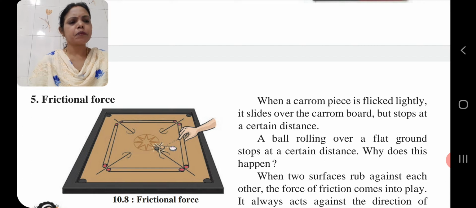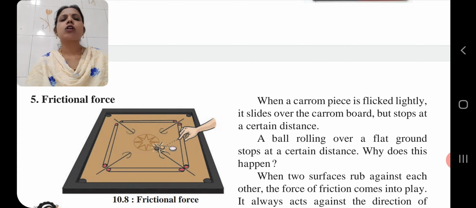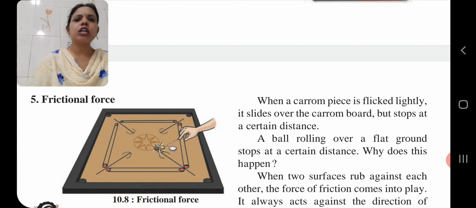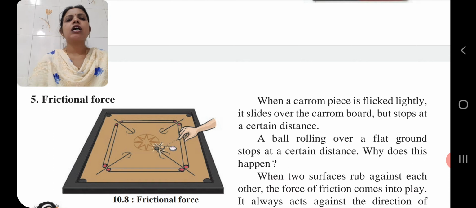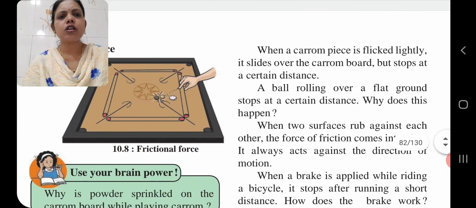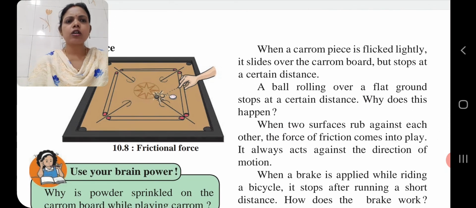Now the next question is related to a ball rolling. The example is given in your textbook: a ball rolling over a flat ground stops at a certain distance.